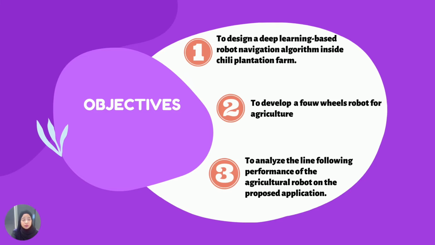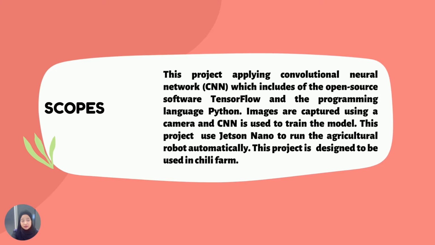So the objectives for this project are: first, to design a deep learning-based robot navigation algorithm inside a chili plantation farm. Second, to develop a robot for agriculture. And the third, to analyze the line following performance of the agriculture robot on the proposed applications.